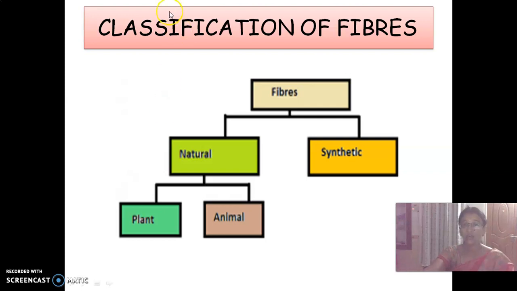Okay, look at here. What are all the classification of fibers? Yes. Fibers are two types. I said you already. They may be natural or synthetic. In the natural, there are two types. Natural can be classified into two. They are plant source and then animal source. Natural source of fibers are plants and animals.